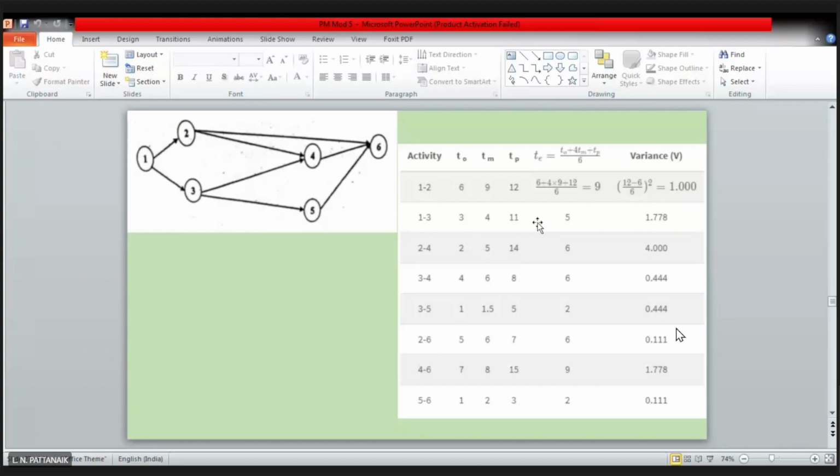As I said, the first task for PERT is that you find the TE. TE is found by using the same formula, TO plus 4TM plus TP by 6. And variance. Variance is TP minus TO divided by 6 whole square. Why whole square? Because square of standard deviation. If you are not squaring it, that gives you only standard deviation. Now, you are asked to find the critical path.